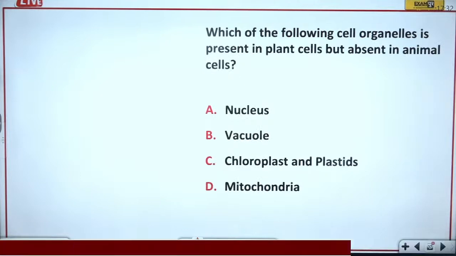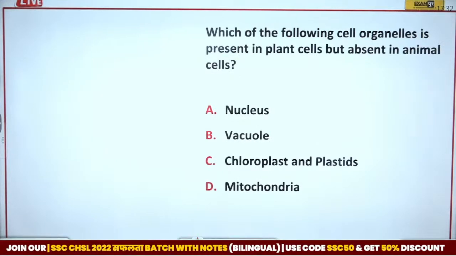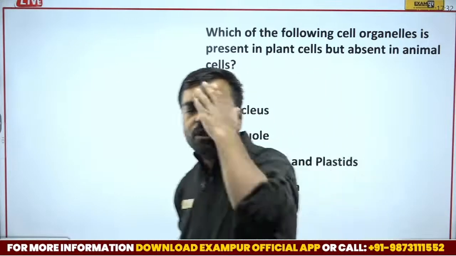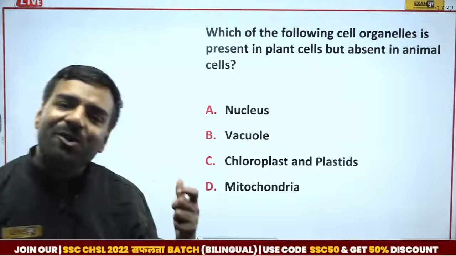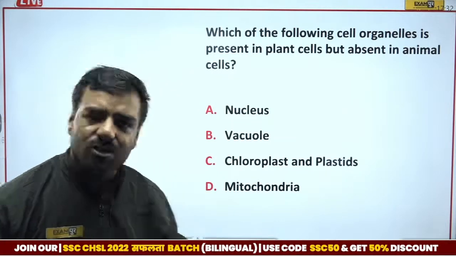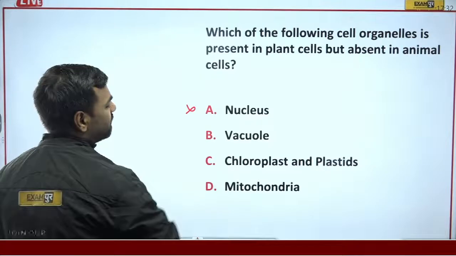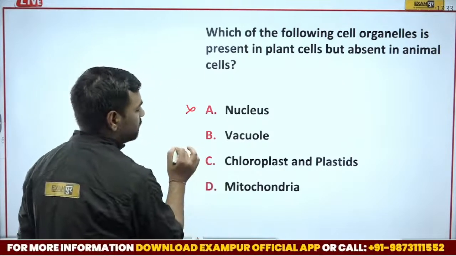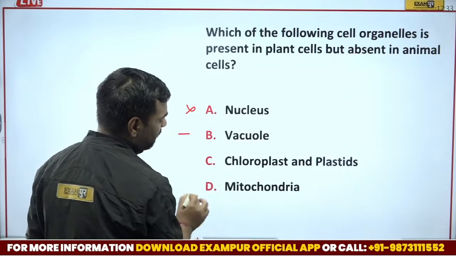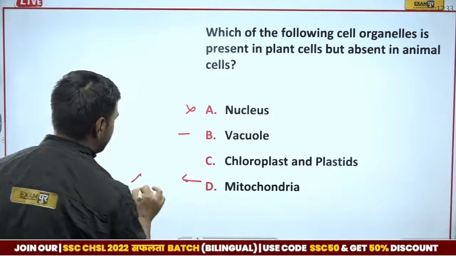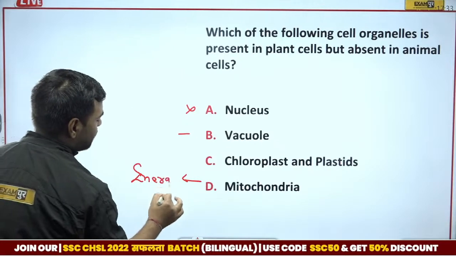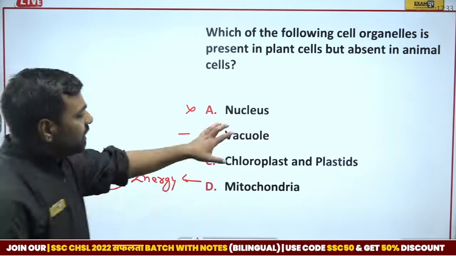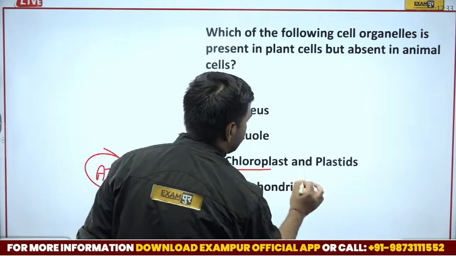Which of the following cell organelles is present in the plant cells but absent in the animal cell? We have 4 options here. Now let's have a look. First of all, nucleus will obviously be there in plants and animals also, so it can't be the answer. Vacuole, I doubt, so we leave it for a while. Then mitochondria, obviously everyone wants energy, in the form of ATP, that is adenosine triphosphate. Now the options left are chloroplast and plastids.